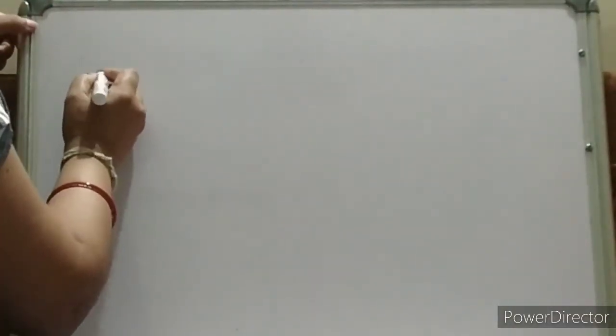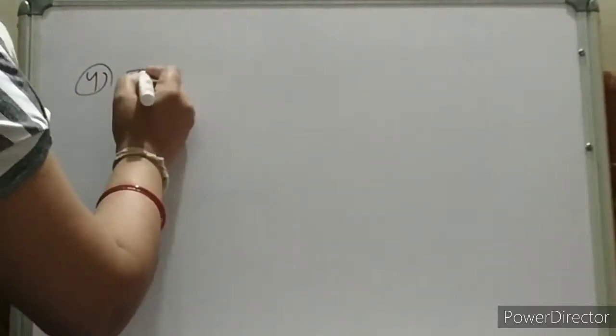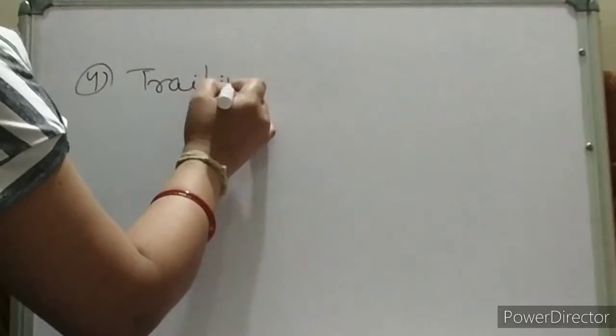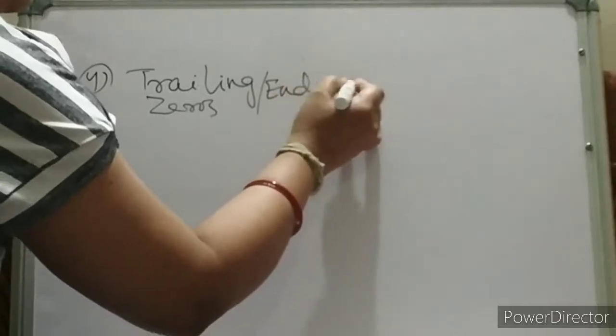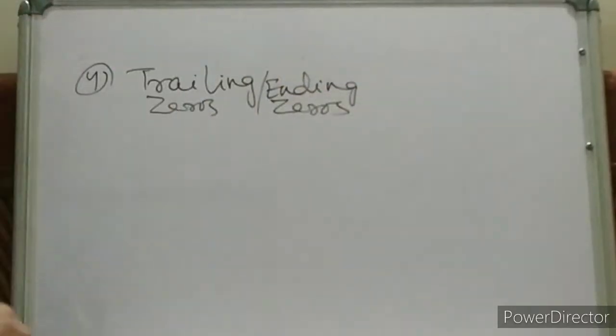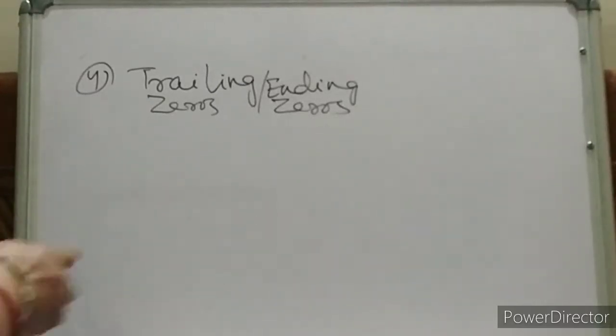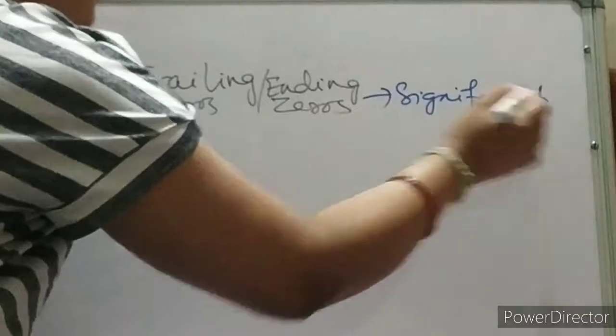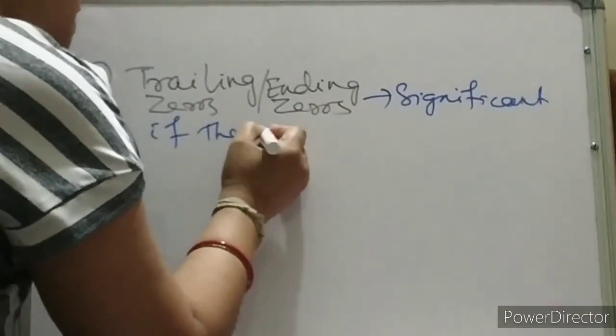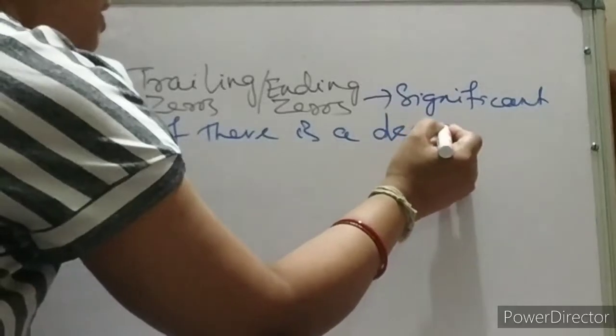Initial zeros are not significant. Then what about the trailing zeros? Or you can say ending zeros? Is it significant? Trailing zeros, or you can say ending zeros. Are they significant? These are significant. When? If there is a decimal point in a number. If there is a decimal point, these are significant if there is a decimal number.